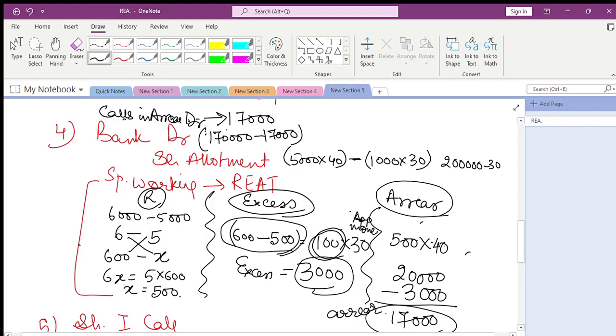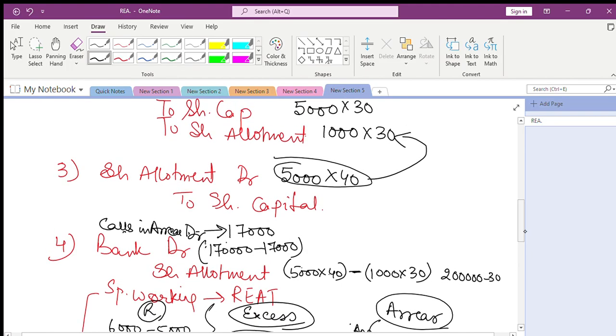Now I see what is due from this person. 500 shares which I have given to this person. I asked for allotment of 40 rupees, that is 20,000 rupees. 3,000 already received, 17,000 is the arrear. Now I come here, I put that amount in calls in arrear, share allotment gets credited with total amount due minus the amount received at application stage.